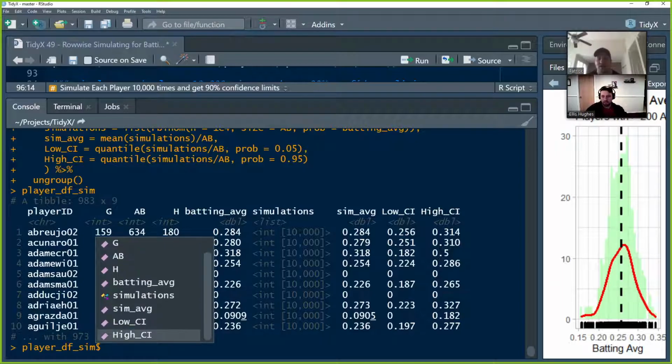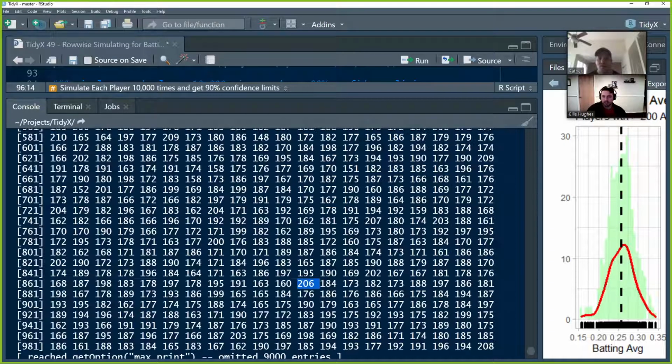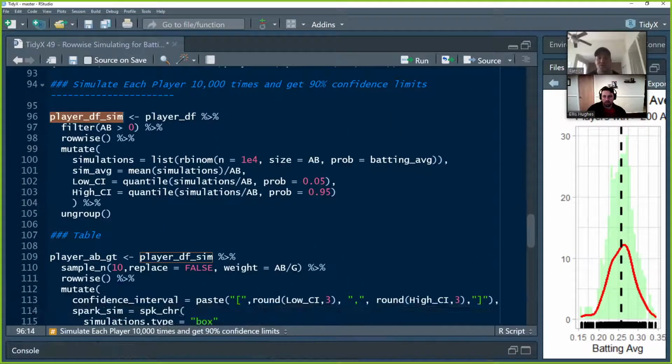You want to go ahead and do it? Yeah. Let's do it for the first player. There you go. So they hit from anywhere from 192 to 06. So what could we do with this list of simulations for each player, Ellis?